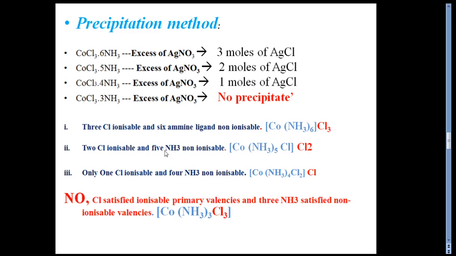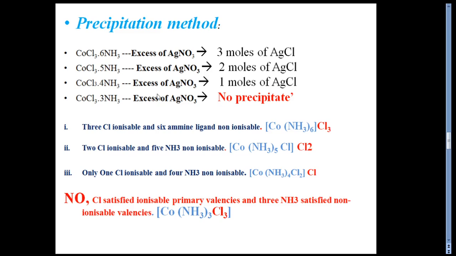In the third case, only 1 chloride ion goes with the ionizable primary valency, and 4 amine ligands are satisfied by non-ionizable secondary valency. So here we can see that this chloride ion is fulfilling both valencies, okay, and so the complex is like this: [Co(NH3)4Cl2]Cl, and this is Cl.